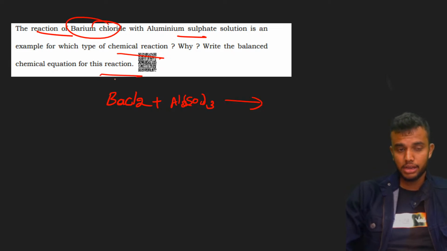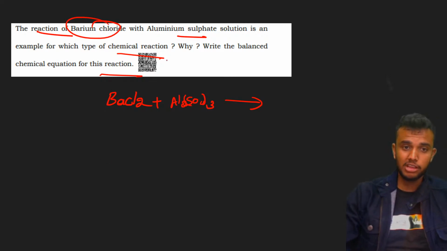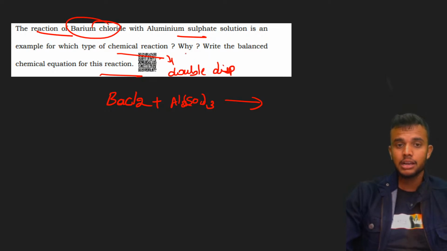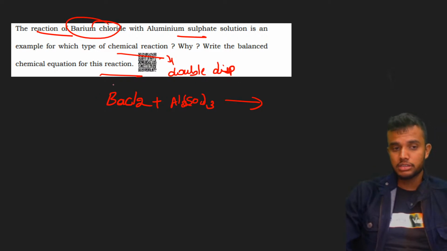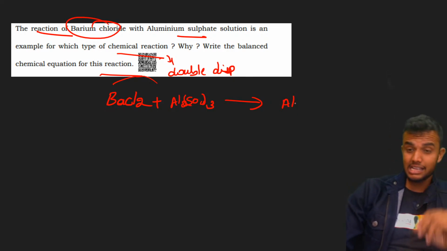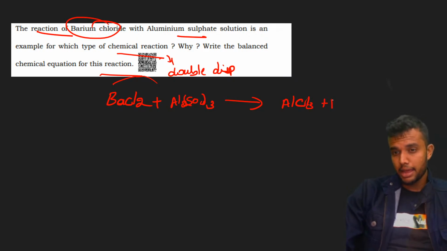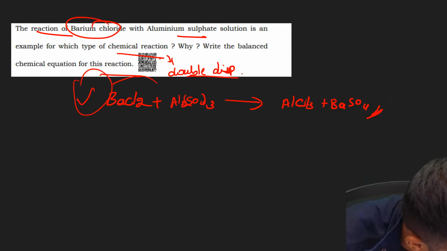Also write a balanced chemical reaction for the reaction. Here barium and aluminium, what happened here? A double displacement reaction happened. This is an example of a double displacement reaction and also a precipitation reaction. Why? Because exchange of ions takes place. Here it forms aluminium chloride, AlCl3, with barium sulfate. Then balance it, a balanced chemical reaction.